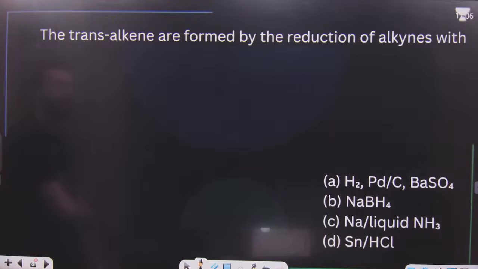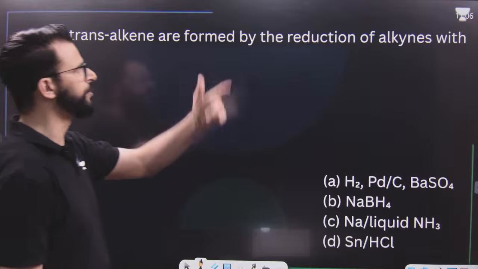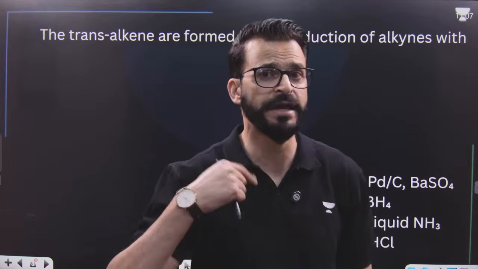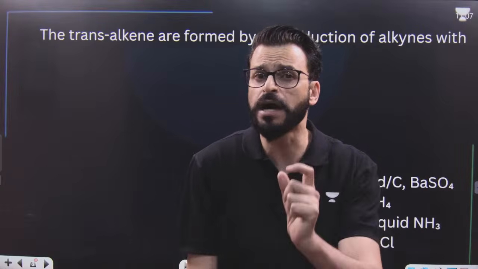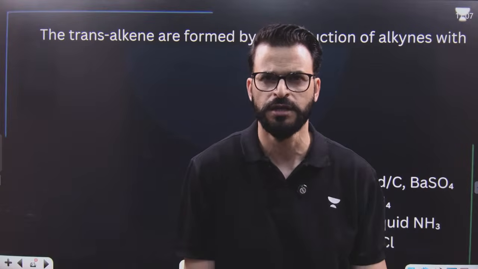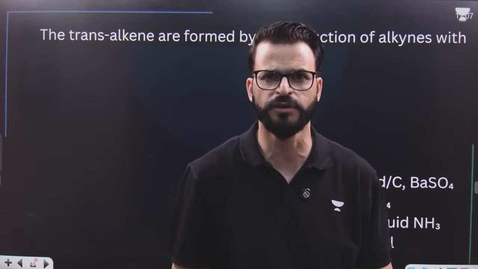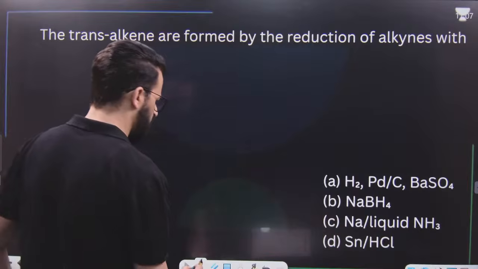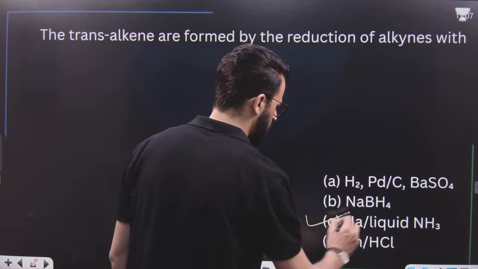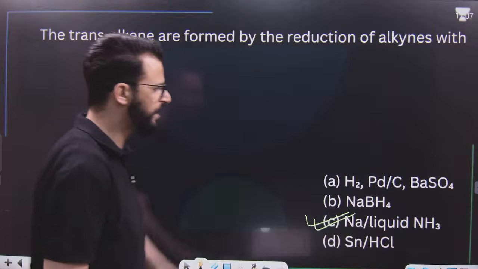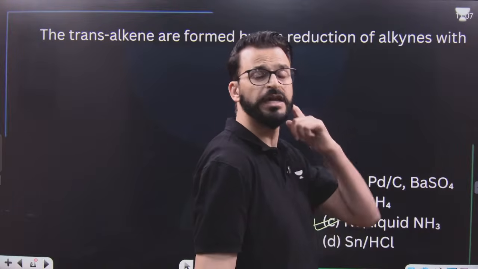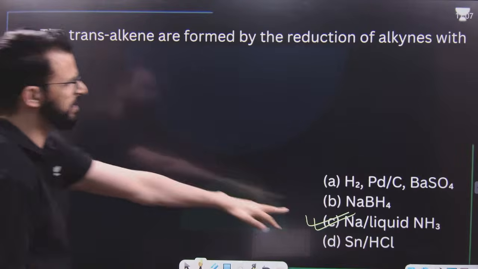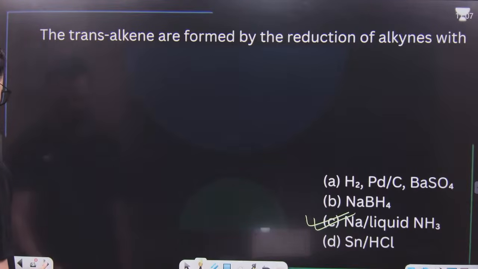After this, lovely students, the question is, trans alkene is formed by reduction of alkynes with what? Alkene is formed by reduction of alkyne, and that reaction is known as partial reduction of alkynes. Now the question is, when is trans alkene formed from alkyne? That reaction is known as Birch reduction, and the reagents are sodium in liquid ammonia or lithium in liquid ammonia. Because by using H2/Pd-C/BaSO4, we get cis alkene, but the question here says we should get trans alkene. That's why it is sodium in liquid ammonia.